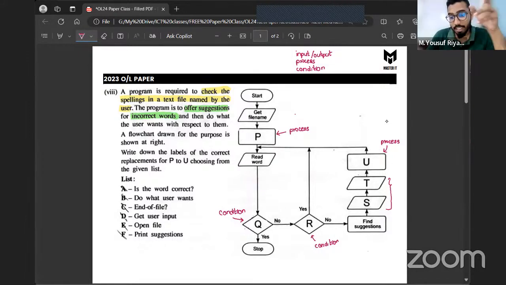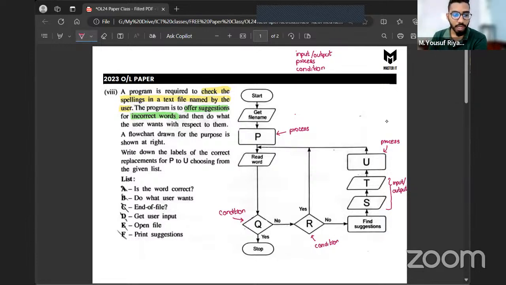Exactly, because TNS is basically a parallelogram. Okay, Akshayas. Because this TNS is based on a parallelogram, this should either be an input or an output statement. So the first thing in these kinds of questions, to easily find your answer, is to first figure out what type of statement each of these shapes will contain. Now let's come to the questions. Let's come to the labels.